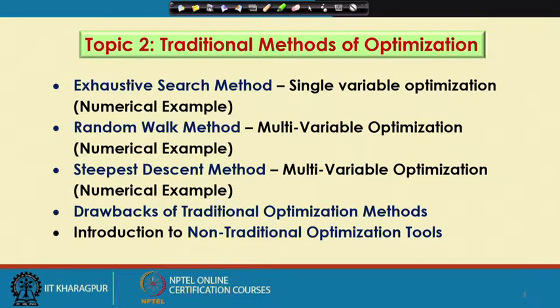A particular tool can solve only a special type of problem, and that is why we have a large number of traditional methods for optimization. To overcome that problem, we try to design and develop some robust optimization tools, and that is why the concept of non-traditional optimization tools came.